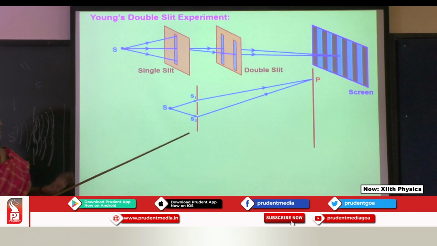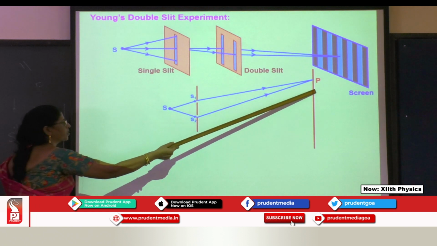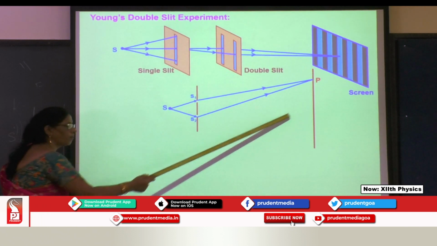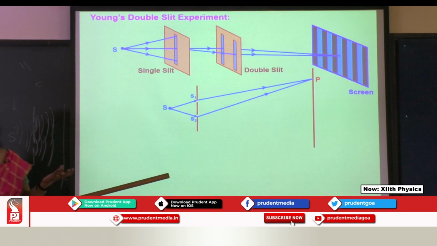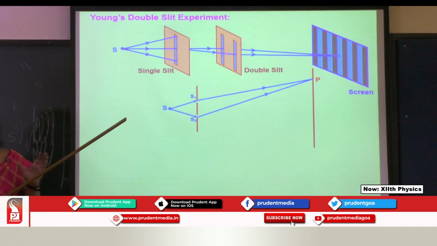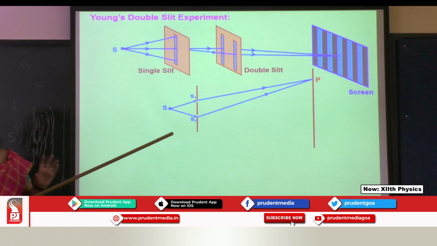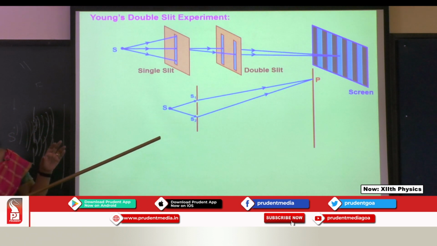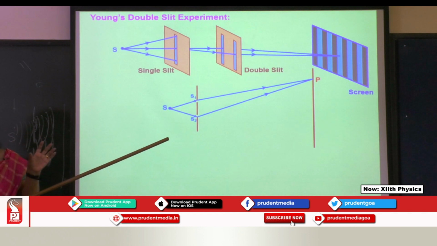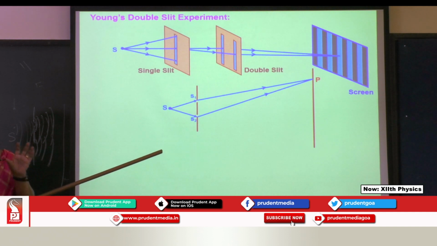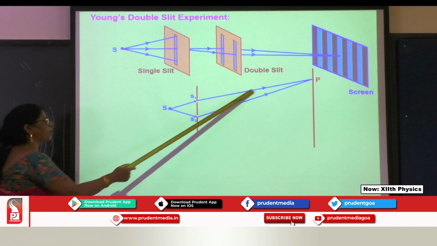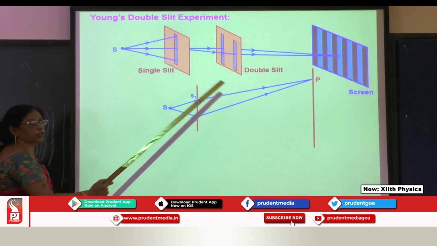If there is no path difference, they travel straight. They travel straight here, they travel straight here, they will not interfere. Only if there is a slight difference in the path. So that is what path difference is. I told you in the previous slide, the path difference is equal to this for a constructive and this is the value for a destructive. Now this is the path difference, S1P, S2P.